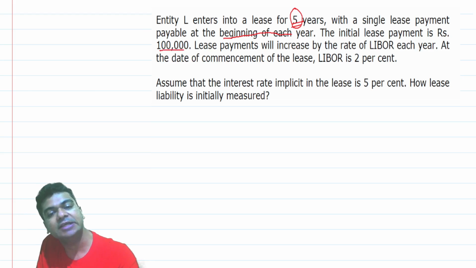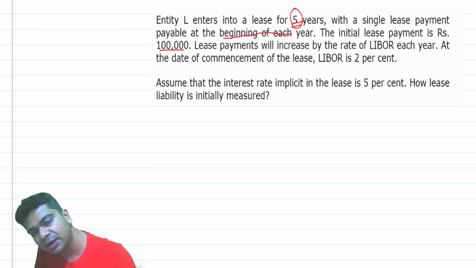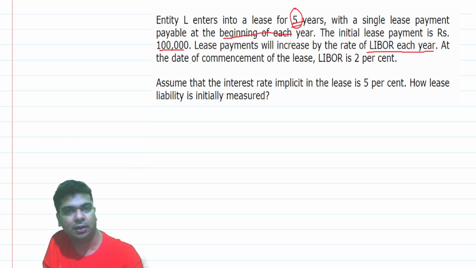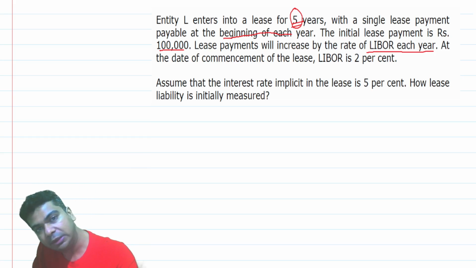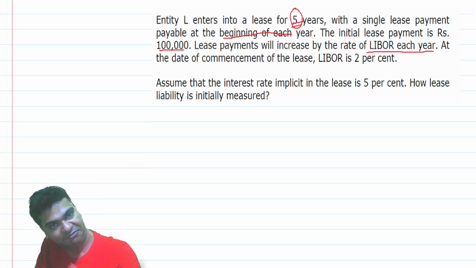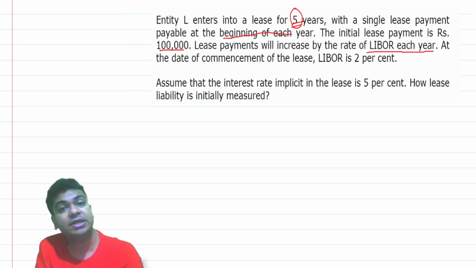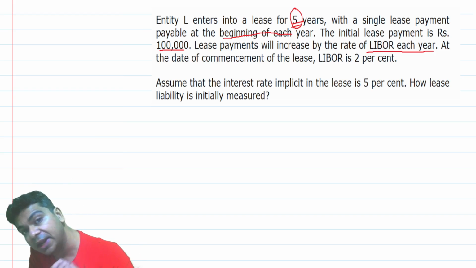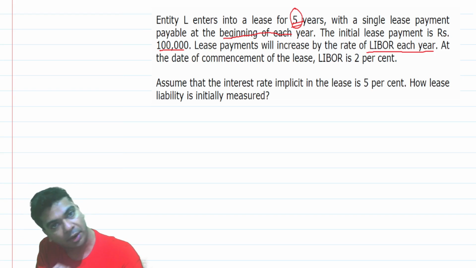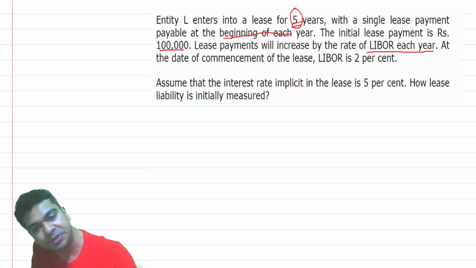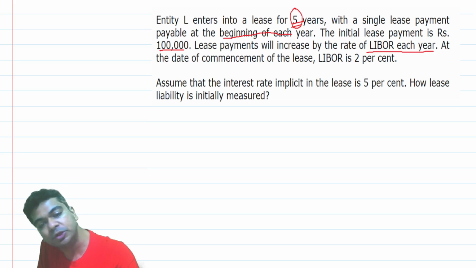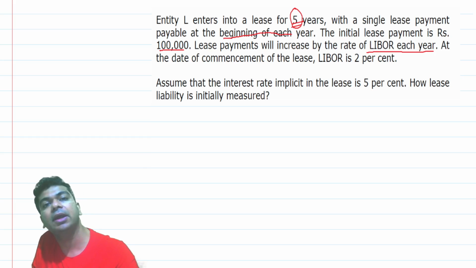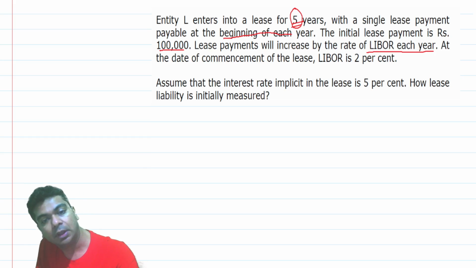Then they are saying that lease payments will be increasing at the rate of the LIBOR each year. Now, the moment you say that the lease rent will increase every year, the lease rent becomes variable. However, Ind AS 116 says that variable payments which are dependent upon an index or a rate are included in the lease payments. Here, the lease payments are going to be increasing at the rate of LIBOR. So it will become variable, agreed, but it will get included in the lease payments.